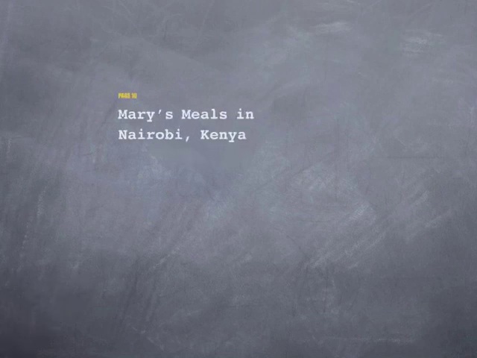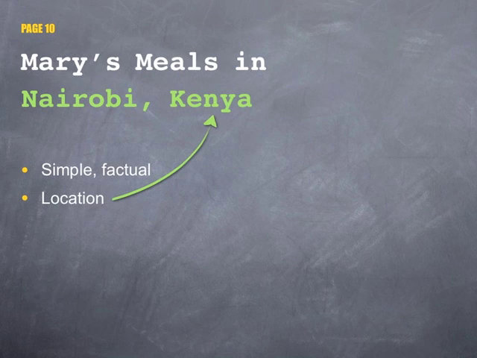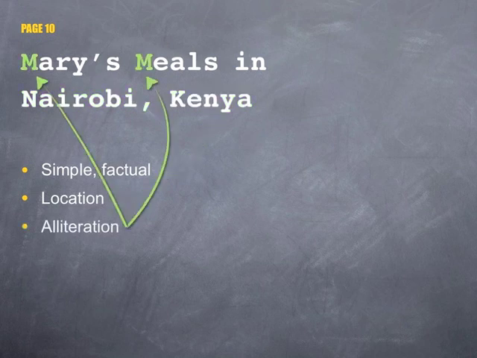"Mary's Meals in Nairobi, Kenya," on page 10, is another simple and purely factual headline. Its job is to advertise and promote the charity which does its work in Kenya. The location of Nairobi, the capital of Kenya, is mentioned to give the reader some geographical context, and the alliteration of "Mary's Meals" makes it just a little bit more catchy to read.